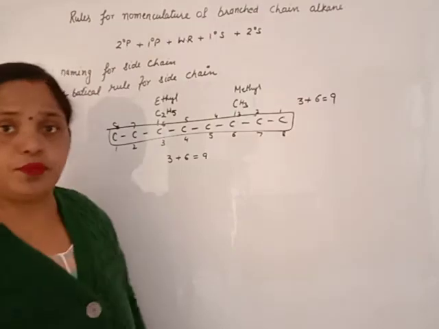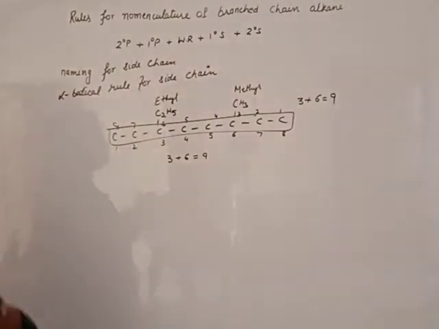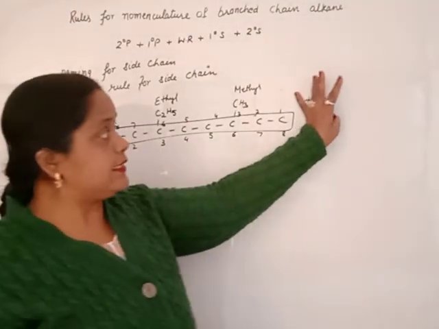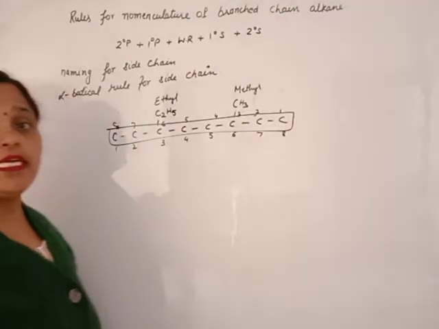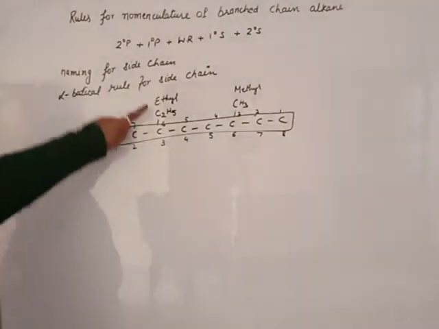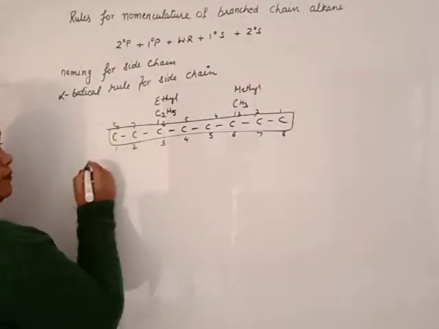Both are the same. Both are okay. Then in this condition, which one will get priority? The answer is whichever is alphabetically first. Alphabetically first is ethyl.